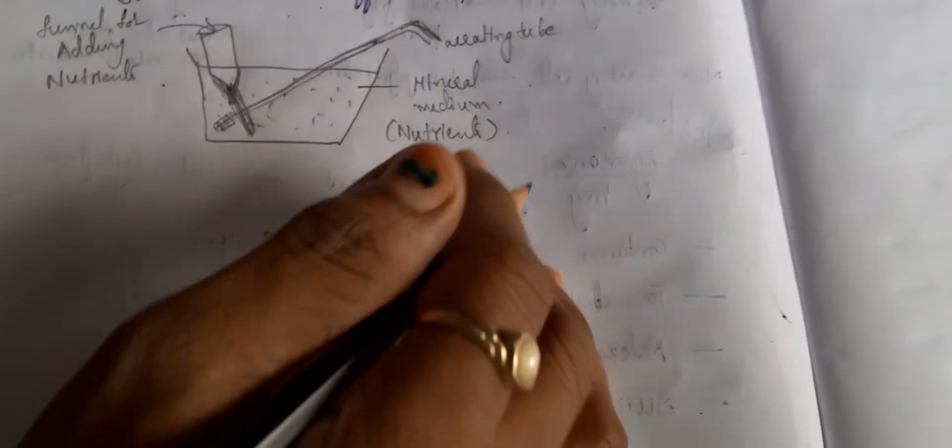So you are going on adding the nutrients from this funnel. Okay. So what is growing here? Plant. So you are growing a plant here. In which medium? Mineral medium. So you are growing a plant in the mineral medium.